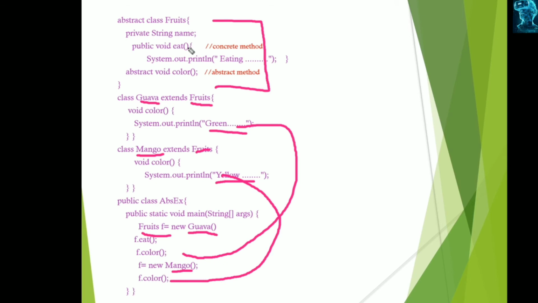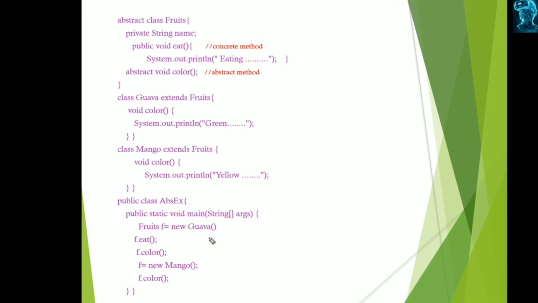When the abstract class has non-abstract methods and abstract methods, if you want to display the functionalities of those non-abstract methods, we have to instantiate those classes. But abstract classes cannot be instantiated. But an abstract class can be instantiated with the help of its first concrete class or first subclass as the reference for that. Like this, here we are using Guava as its reference object.